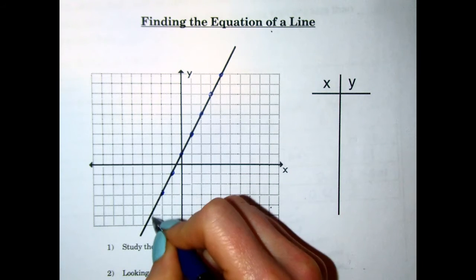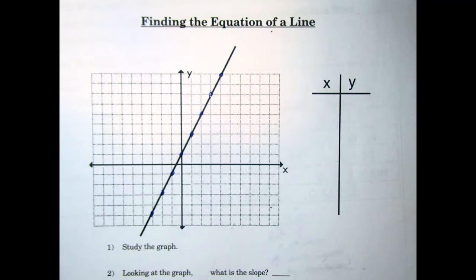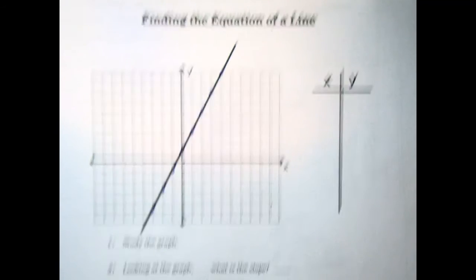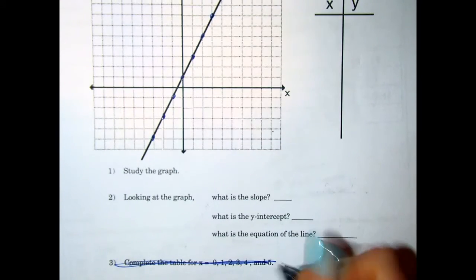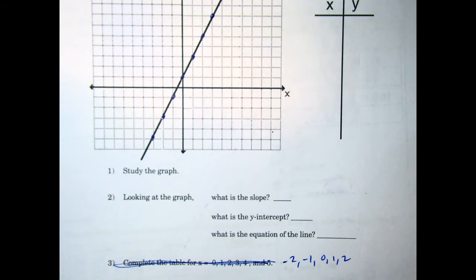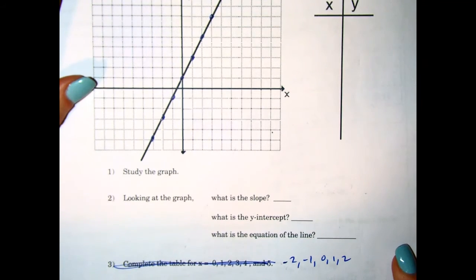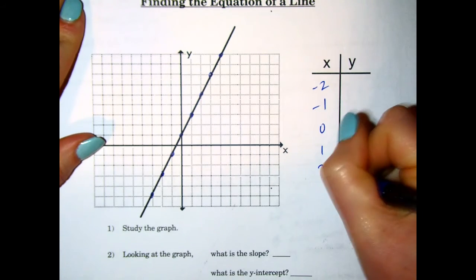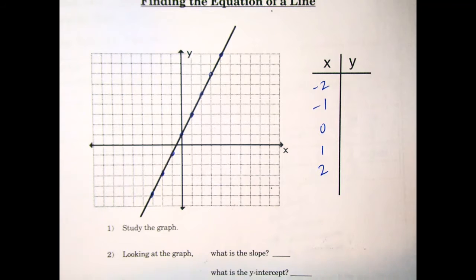This time we're going to actually start with some negative points too. So I'm going to change number 3 to -2, -1, 0, 1, and 2. The reason for this is that it's nice to have some negative numbers in there to see what the graph is doing before the 0. Up to you whether you want to switch it for your independent work or not.